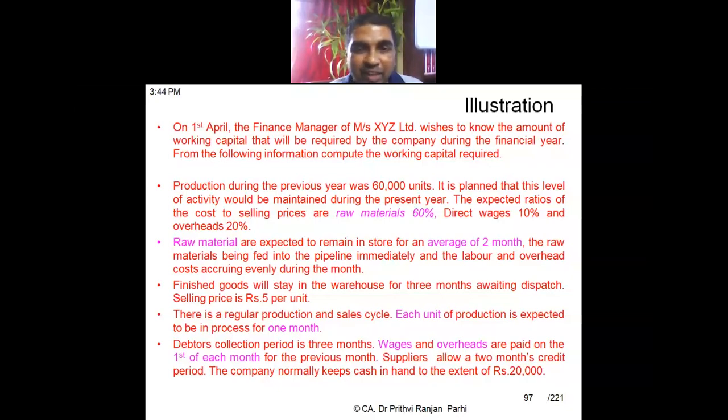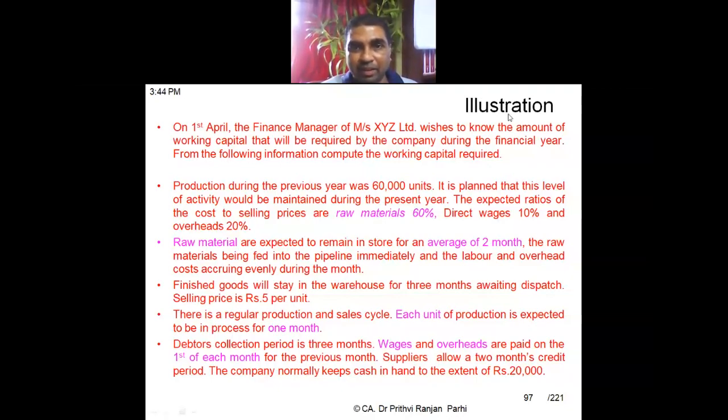So we have understood that when computing the value of WIP, the material component will be 100%, and labor and overhead will be taken at 50%, because they are incurred evenly during the month. Here, raw material is expected to remain in stores for 2 months. Let me explain this.